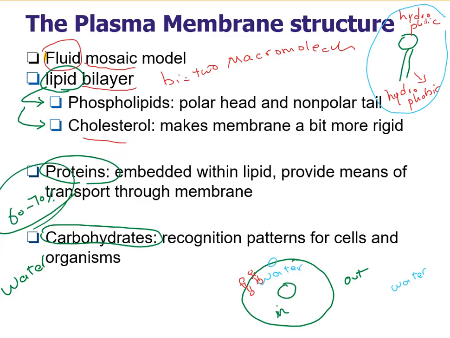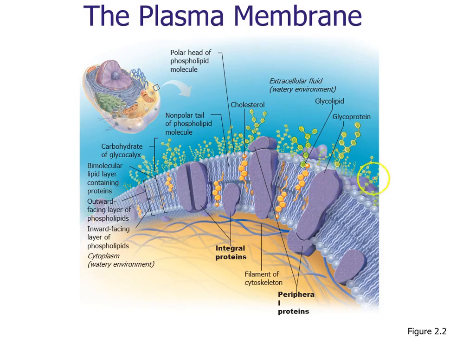Okay, so let's review the plasma membrane structure. As you can see in this picture is a portion of the plasma membrane. You can see the extracellular fluid, which is the watery environment, and obviously we have some dissolved nutrients and substances here. And inside of the cell we have also the intracellular fluid, which is also a watery environment. And this is the structure of the membrane, which you can see here.